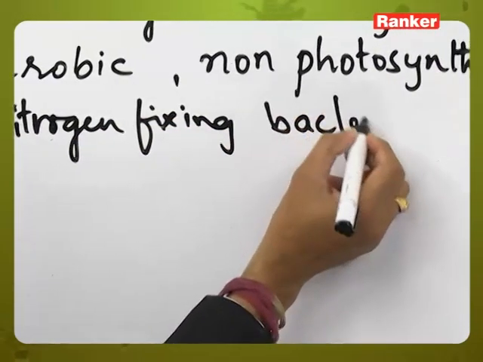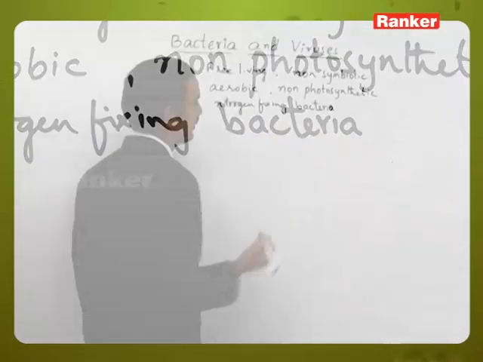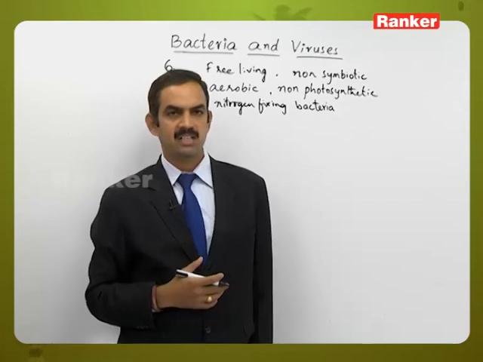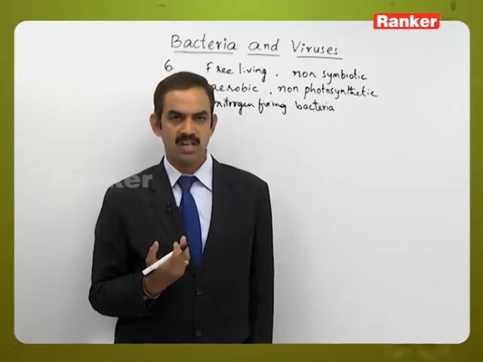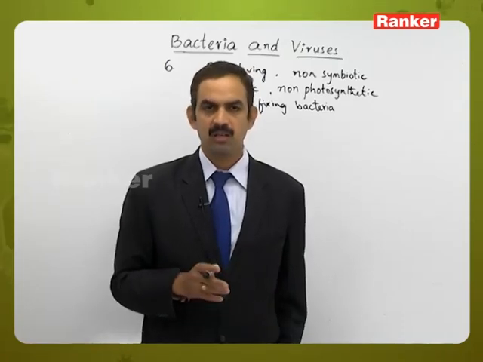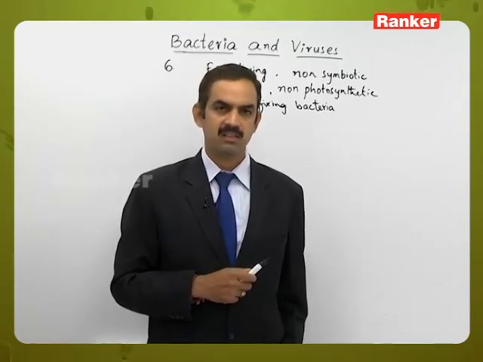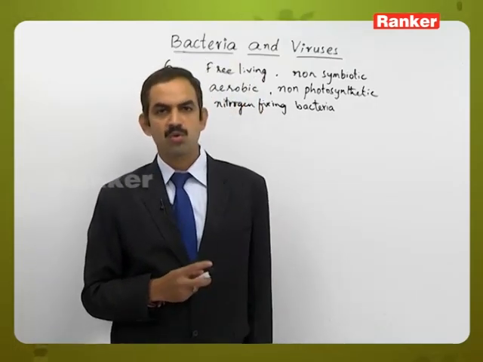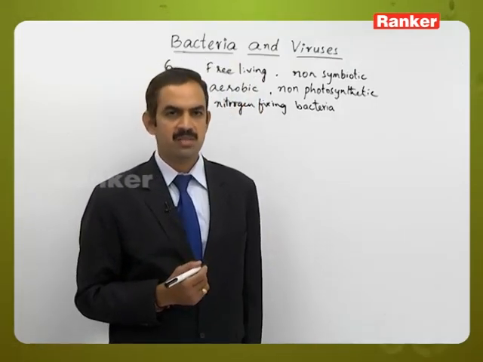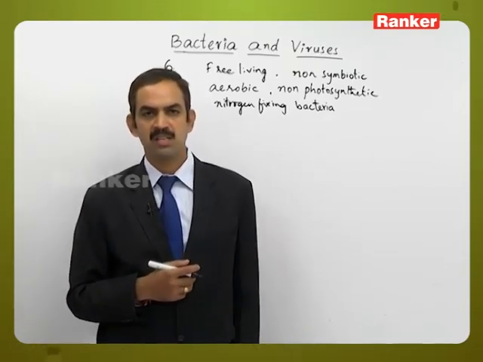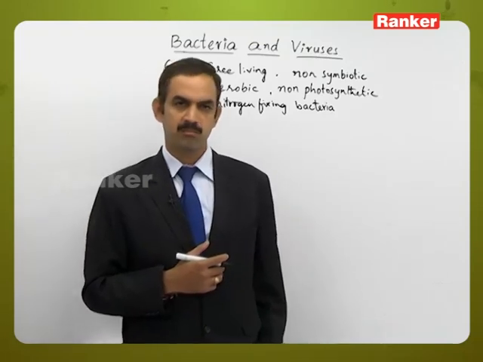Bacteria. Nitrogen fixing means that higher plants do not have the capacity of absorbing molecular nitrogen and converting it into a useful form of nitrogen, because for that function they require an enzyme called nitrogenase enzyme. That nitrogenase enzyme is present only in the lower organisms, like some cyanobacteria and some bacteria.